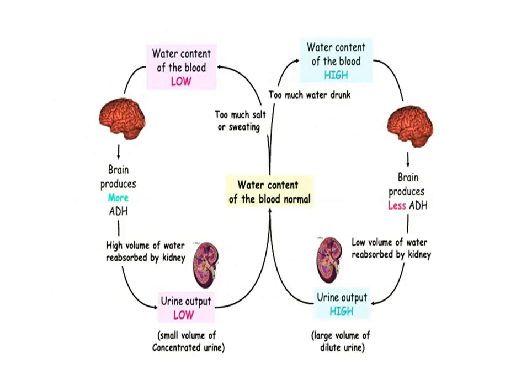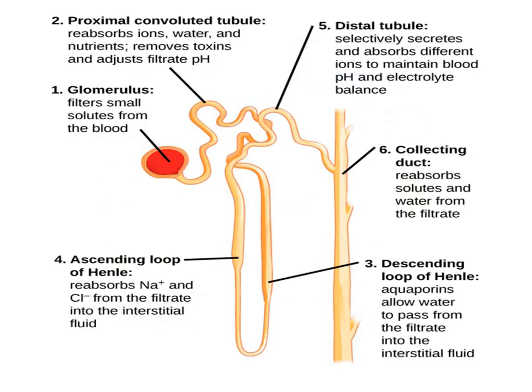So the picture shows the osmoregulatory function in human beings, at low level and high level. When the water content of the blood is low, the ADH hormone, the antidiuretic hormone, is involved through the brain process. In the other case, when the water content of the blood is high, the brain produces less ADH and the urine output is high. So this picture shows clearly the osmoregulatory function in human beings.